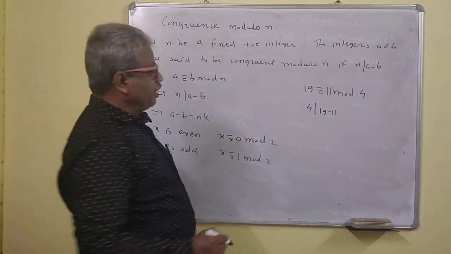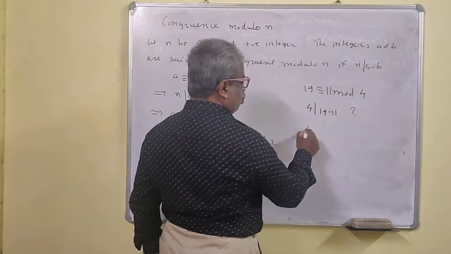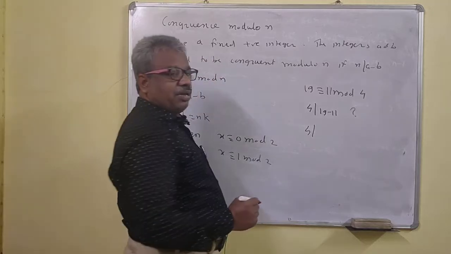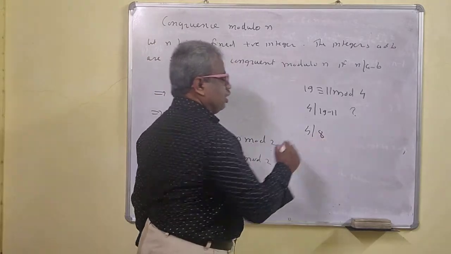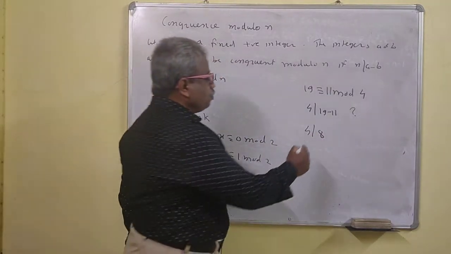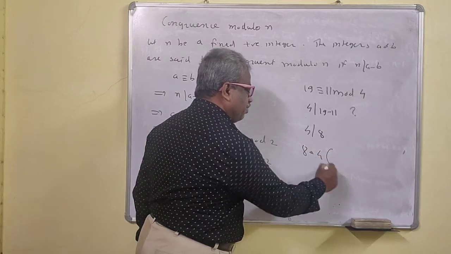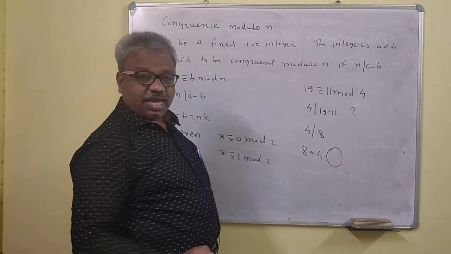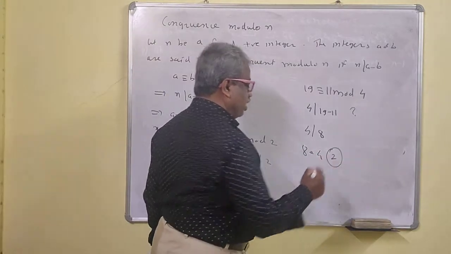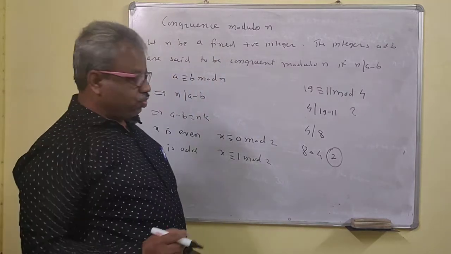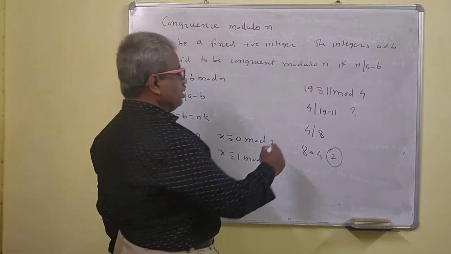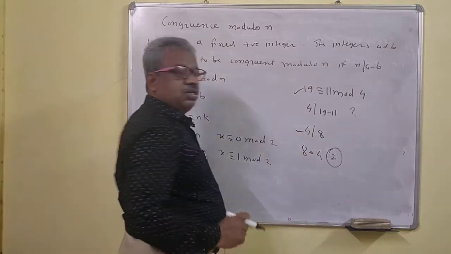We have to check whether this is correct or not. 19 minus 11 is 8. Can you express 8 as 4 times some integer? Yes, you can. So this holds, this is true.